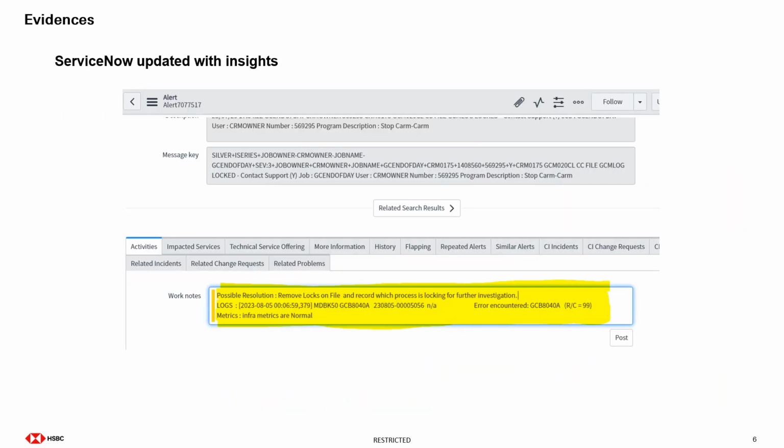And as I was telling you, we are even trying to update the ServiceNow incident with the work notes or the predicted possible resolution that we have arrived at. So this is how it looks after we update ServiceNow. Under the work notes, we update the possible resolution.